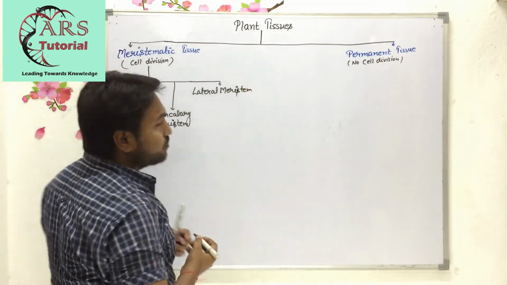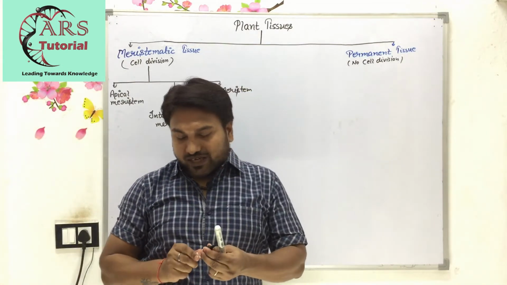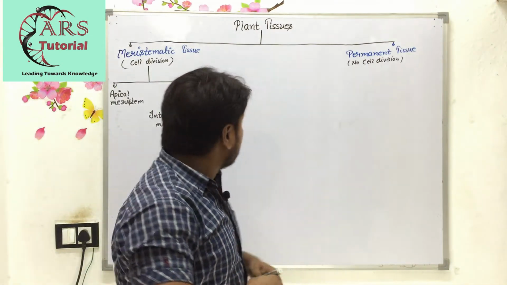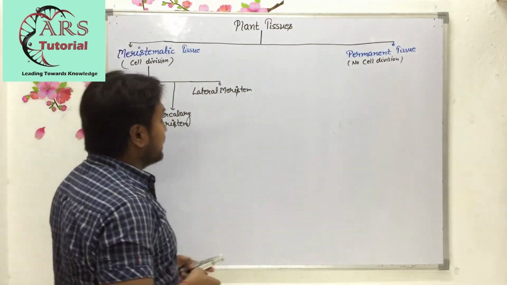So meristematic tissue is of three types: apical, intercalary and lateral.